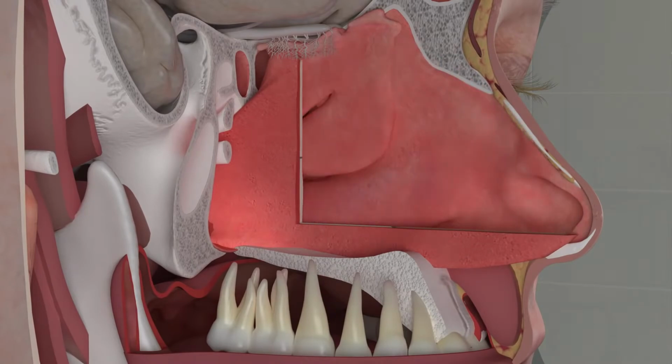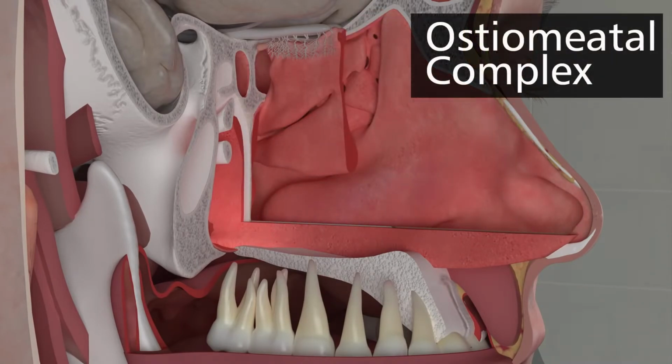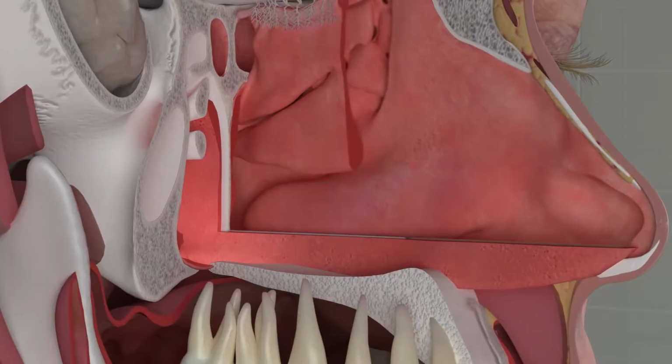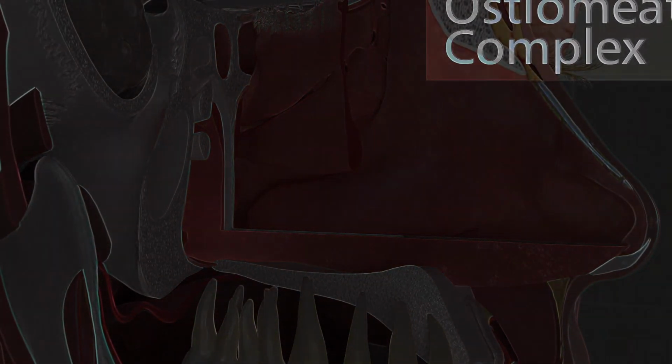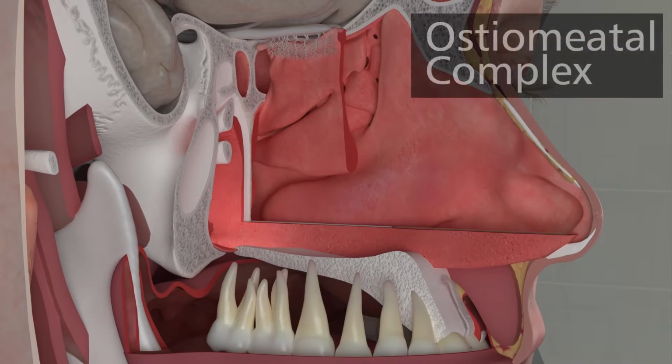You may have heard of the osteomeatal complex. The osteomeatal complex is not a specific anatomic structure. The osteomeatal complex is simple.